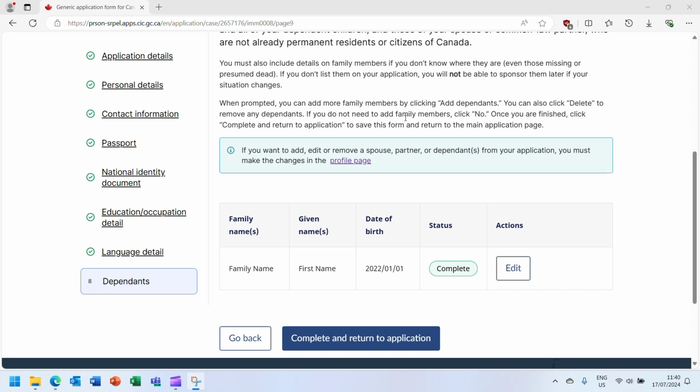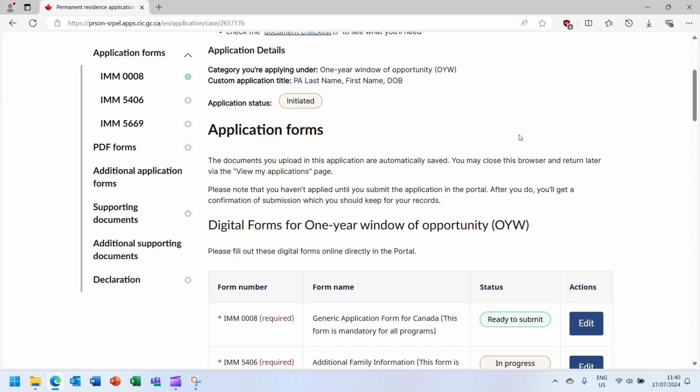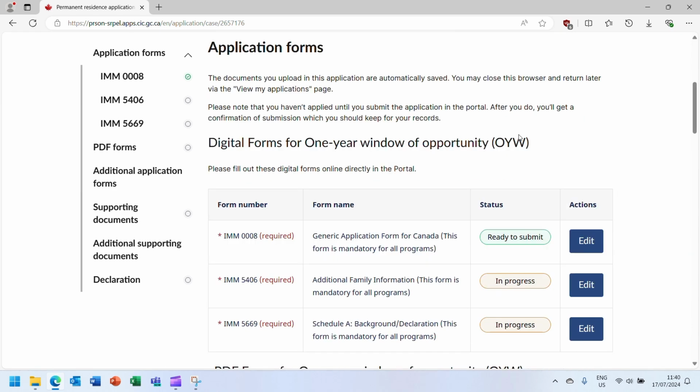Once you've completed all of the sections of the generic application form for Canada, you'll be able to click the Complete and Return to Application button. This will take you back to the main navigation page for the application. As you complete each digital form, you will see the status of the form change to Ready to Submit.